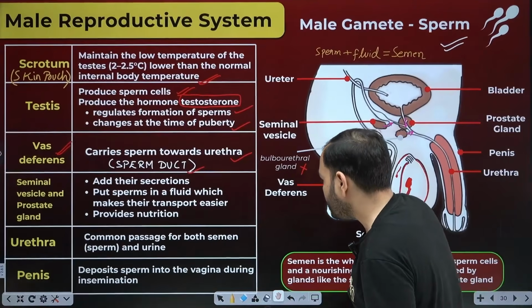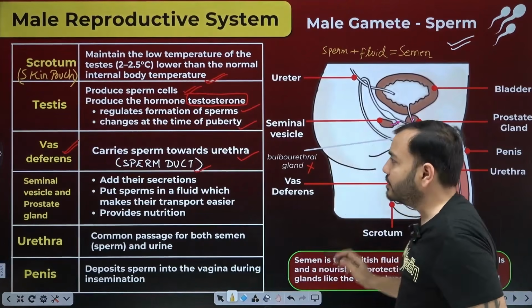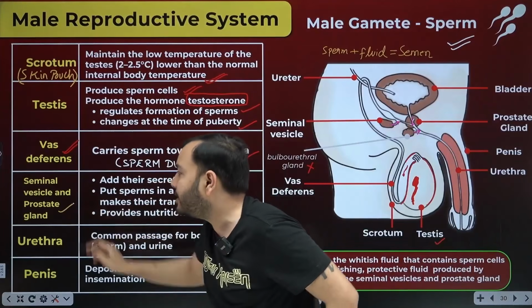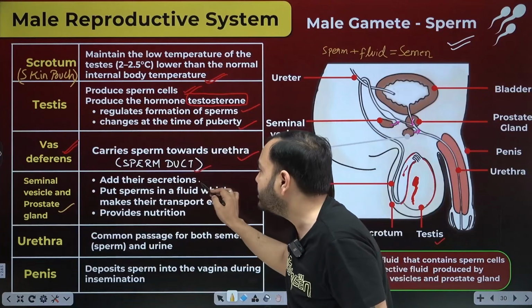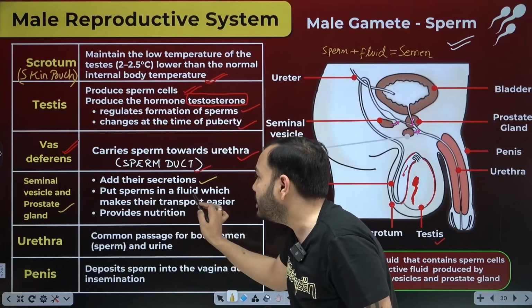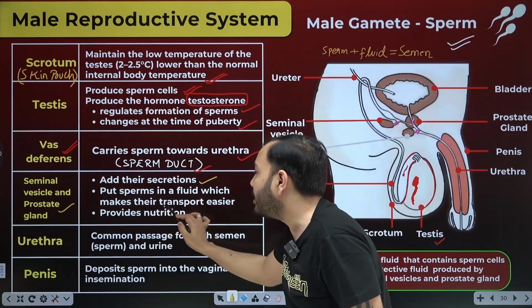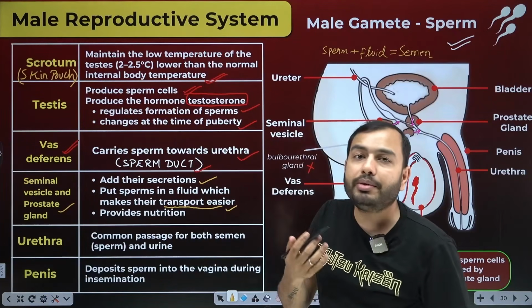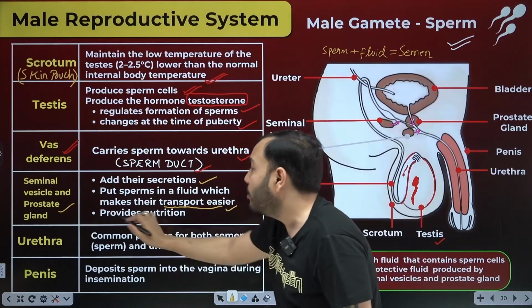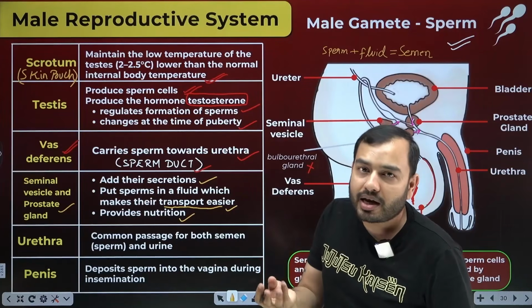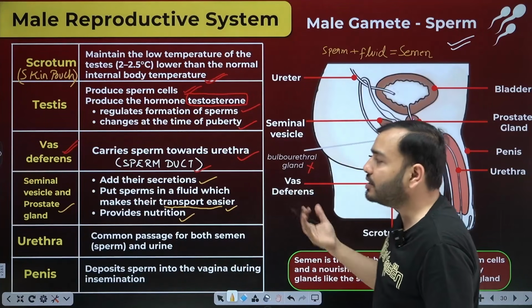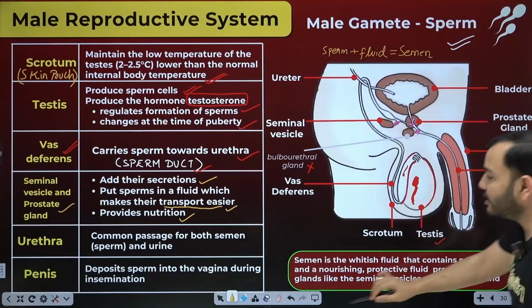Okay. Now look at the things written here. Seminal vesicle and prostate gland: what is their job? They add their secretions and put sperm in a fluid, which makes transport easier. They provide nutrition, food and water, they maintain pH, and they give protection.